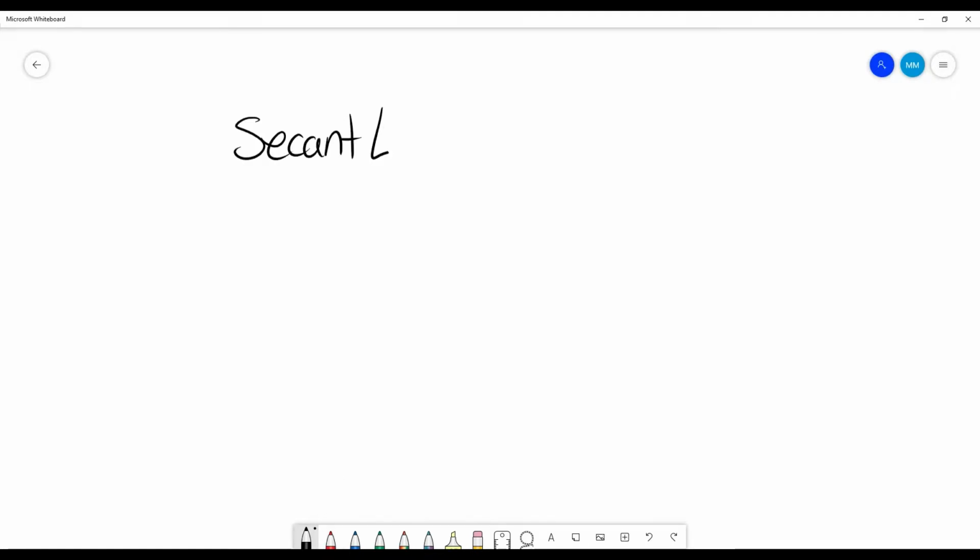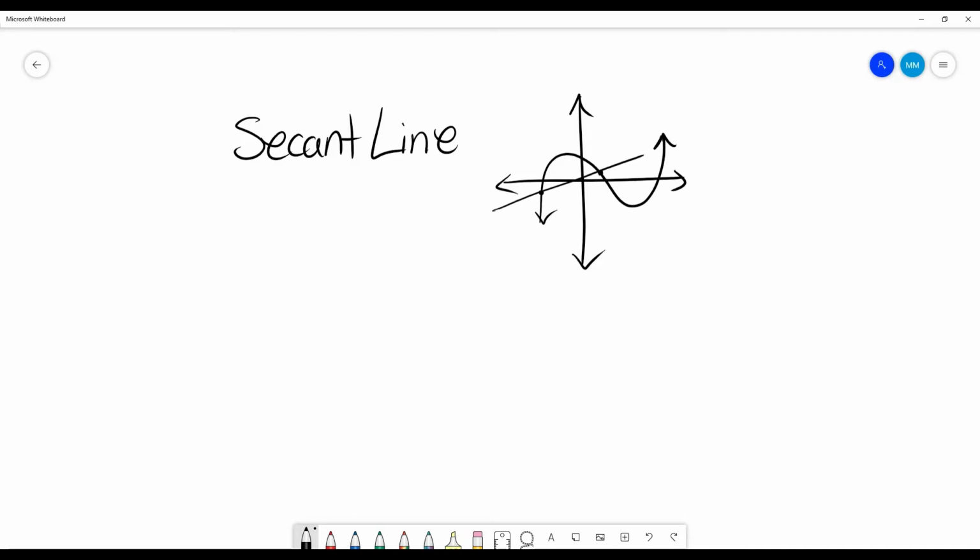I'm not sure if we've heard this yet, but a secant line is very similar to a tangent line. I would go so far as to say that it's easier to deal with than a tangent line, because what a secant line is, say I've got this function, right? And I want my secant line between these 2 points. I'm quite literally just making that line. So they're going to give me these points, say a comma b and c comma d.